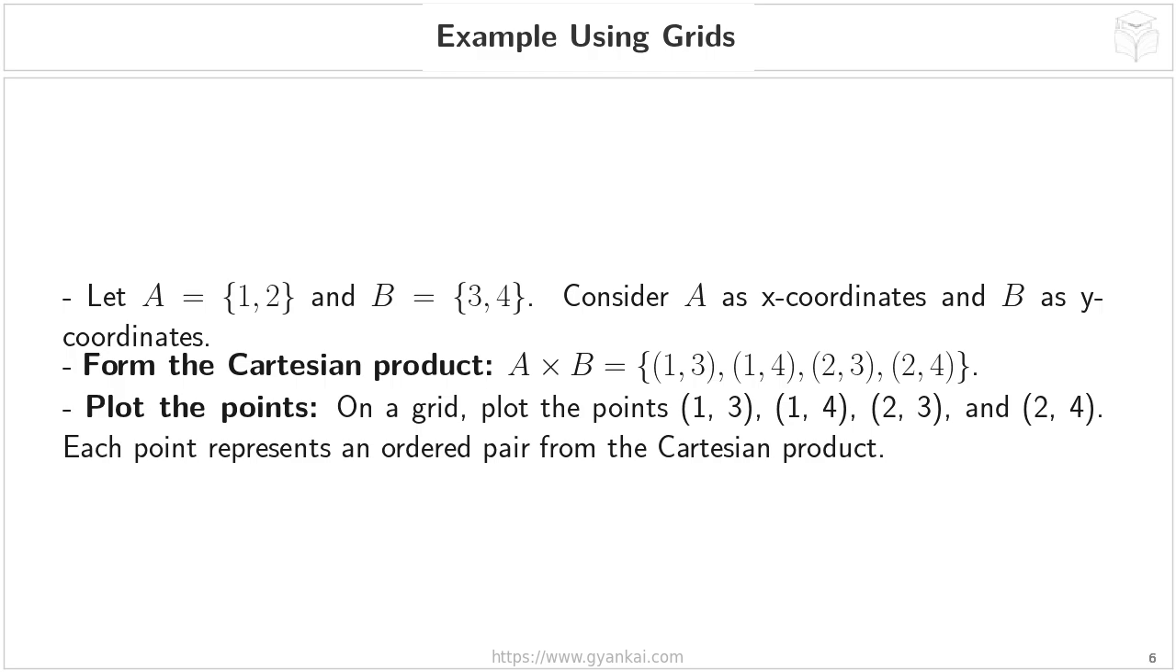Each of these points you plot represents one of the ordered pairs we found in the Cartesian product. This grid visually demonstrates how the elements of sets A and B combine to form all possible ordered pairs in A cross B. Keep in mind, as we move forward, that while this is a great way to see the combinations, for much larger sets, actually plotting all the points becomes impractical. But the underlying principle, every element in the first set paired with every element in the second set, remains the same.